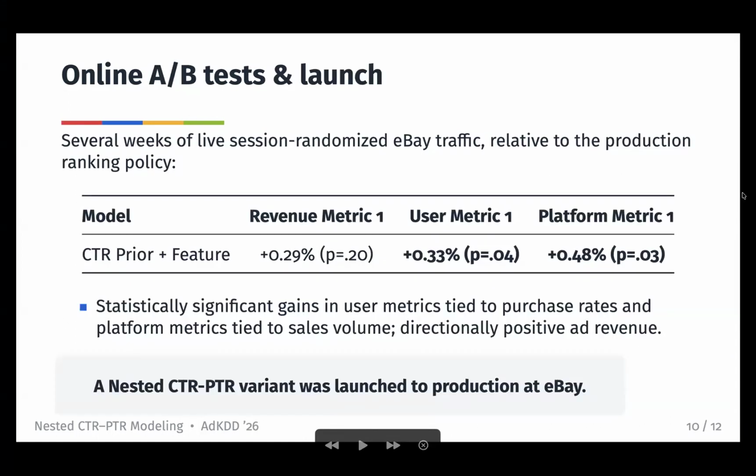We did several rounds of A/B tests, and here we see that the prior plus feature variant showed stat sig gains in user metrics related to purchase rates and platform metrics related to sales volume, with directionally positive ad revenue. Other variants also showed positive results, but they had bundled other model improvements at the same time, so we don't include them here since they're not pure ablations.